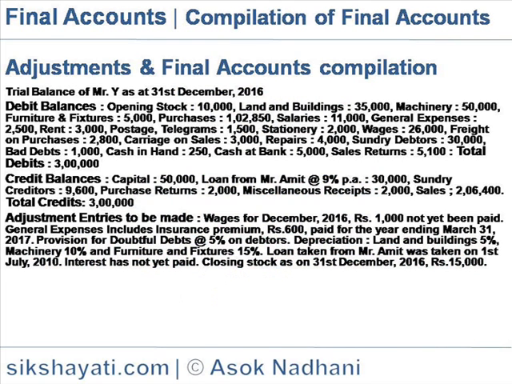Adjustments and final accounts compilation. Example: the trial balance of Mr. Y shows the following figures.